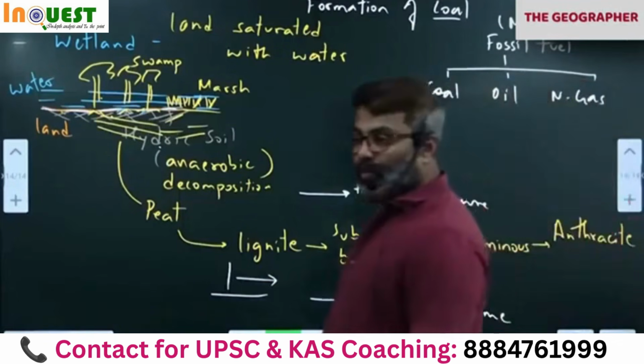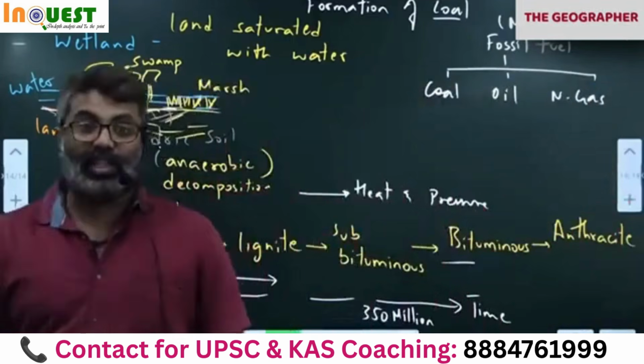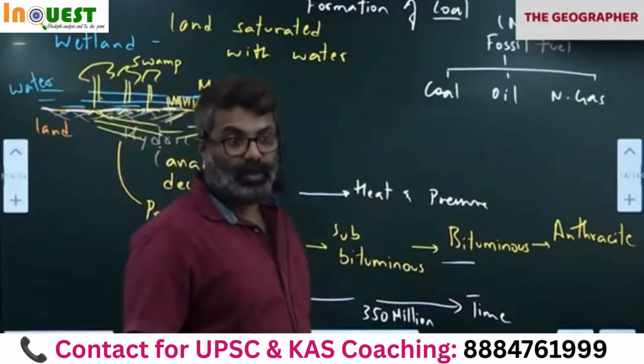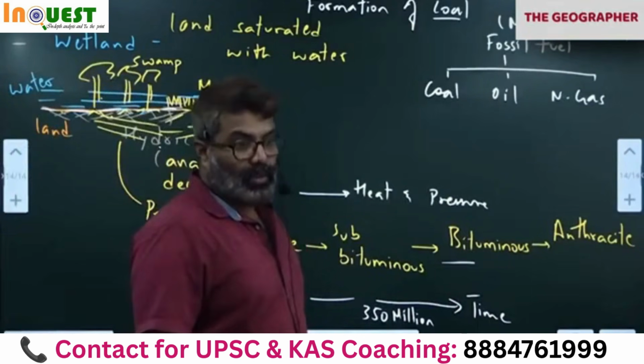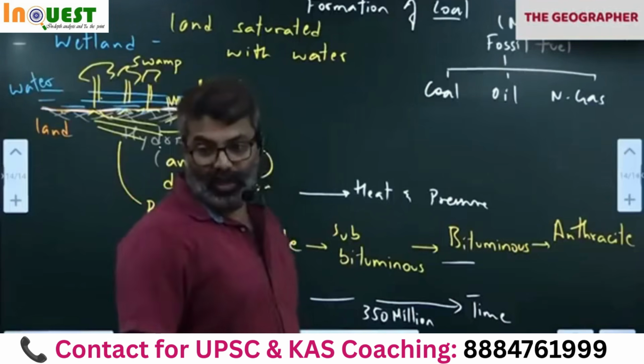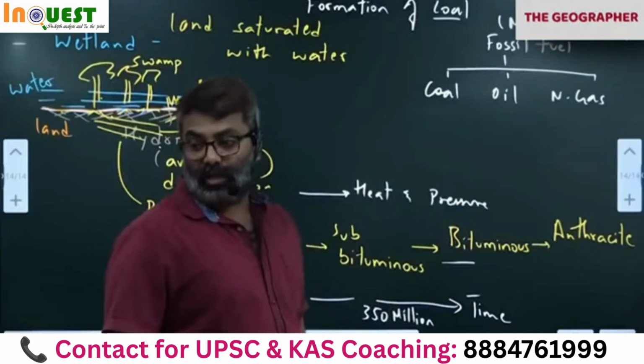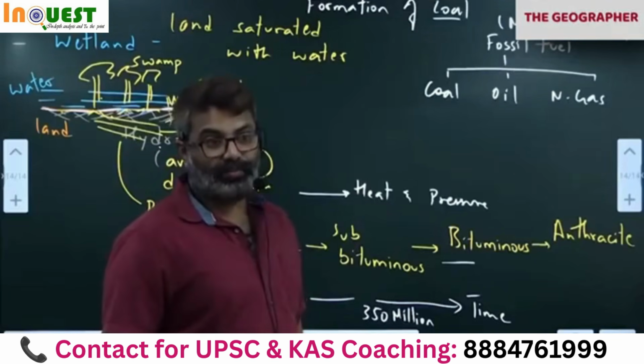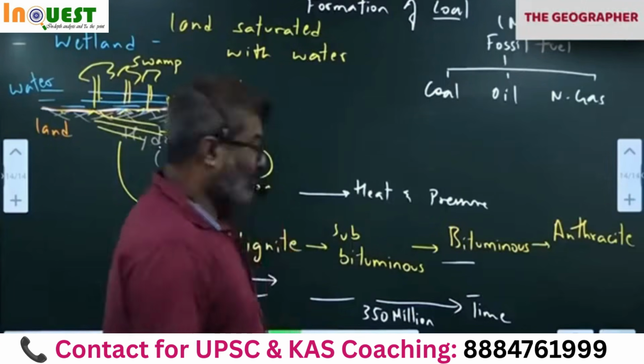India's first coal field was opened in 1776. 1776, you can imagine, when the East India Company came to India. So Raniganj is the first coal mine that you notice. Look at Jharia in Jharkhand. Jharia in Jharkhand, the largest coal field of India.